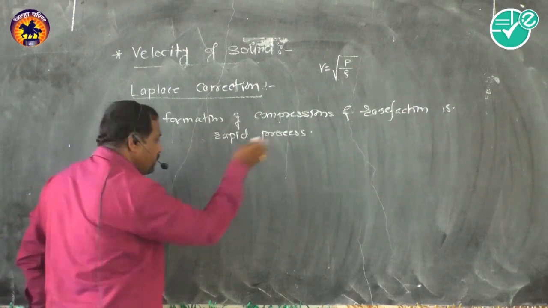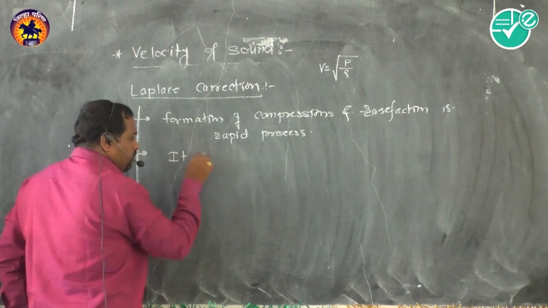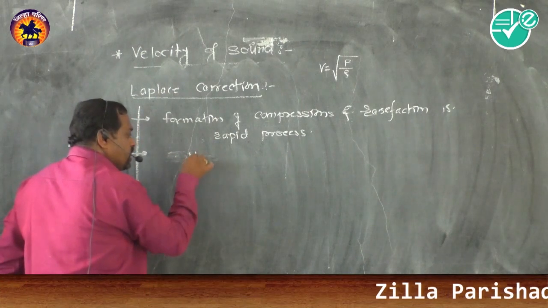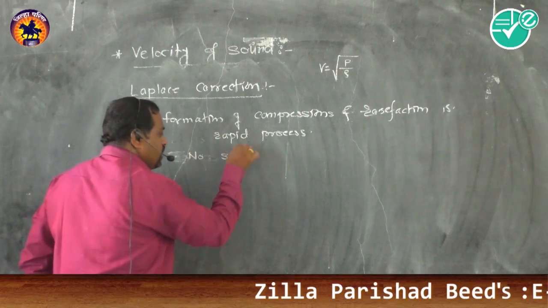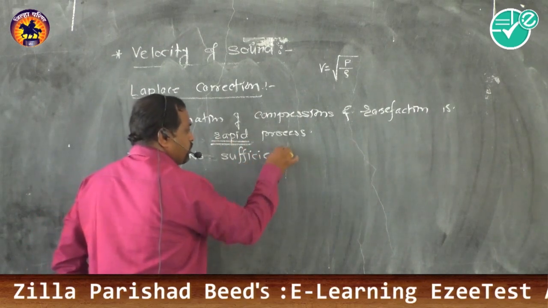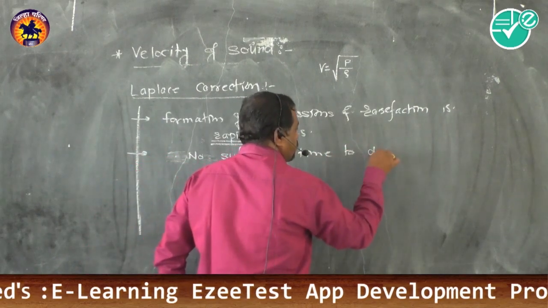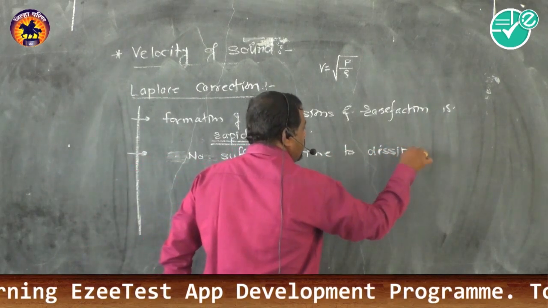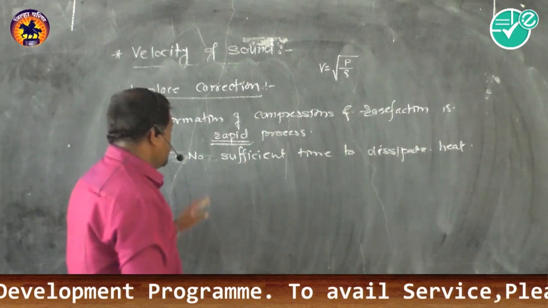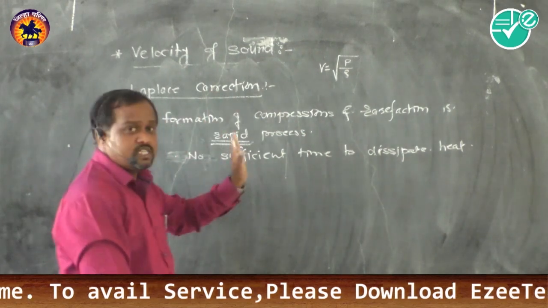There is no sufficient time to dissipate heat between compressions and rarefactions.